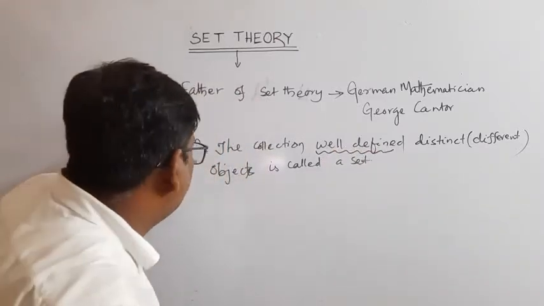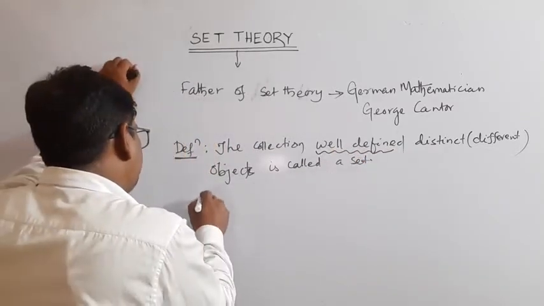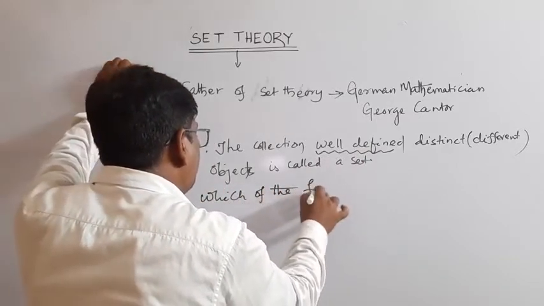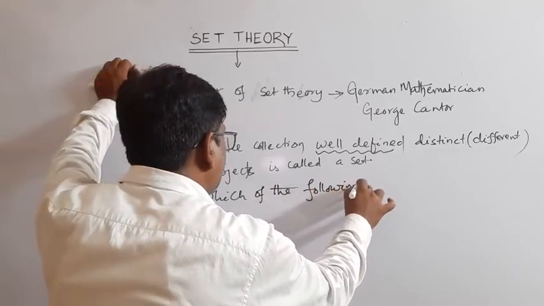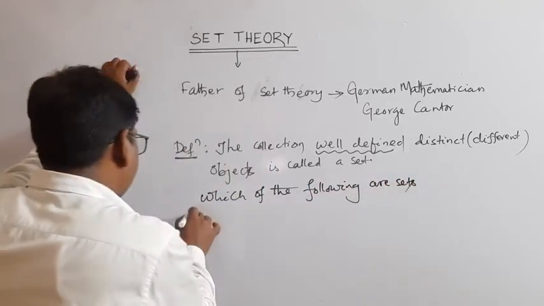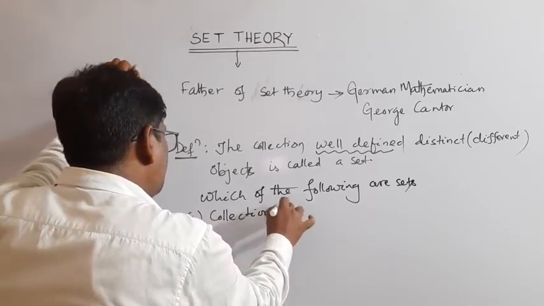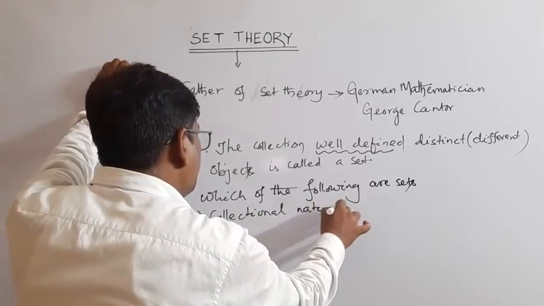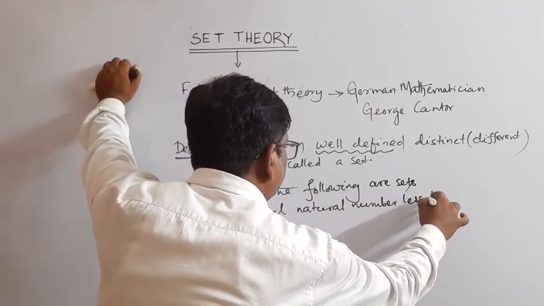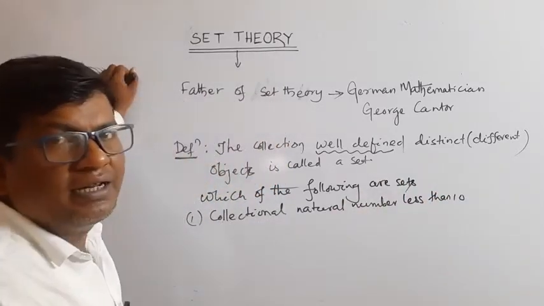For example, which of the following are sets? Number one, collection of natural numbers less than 10.